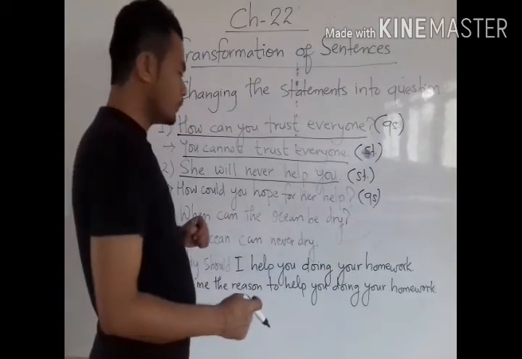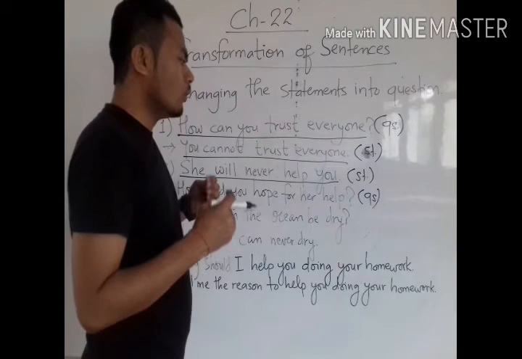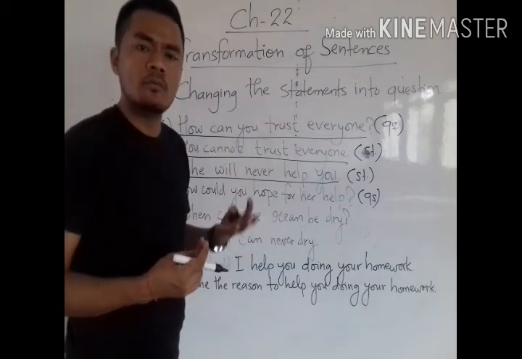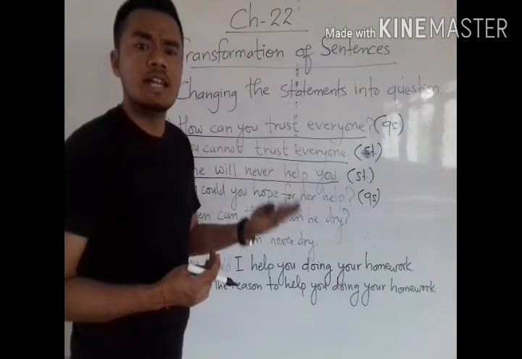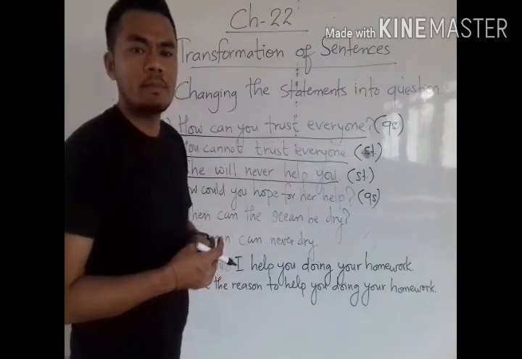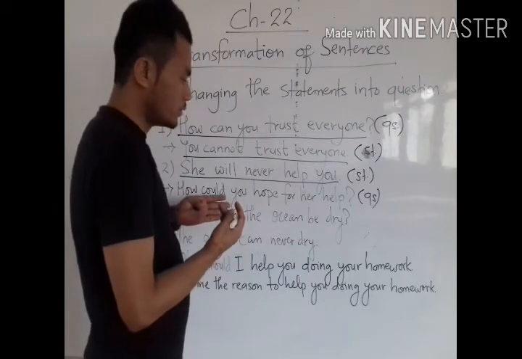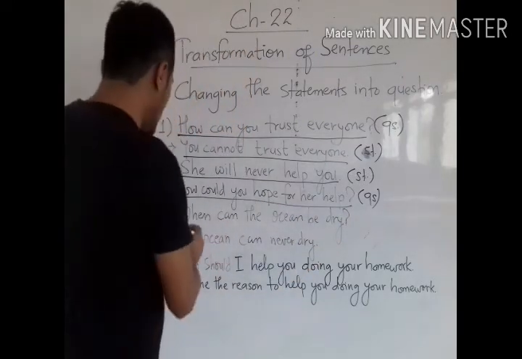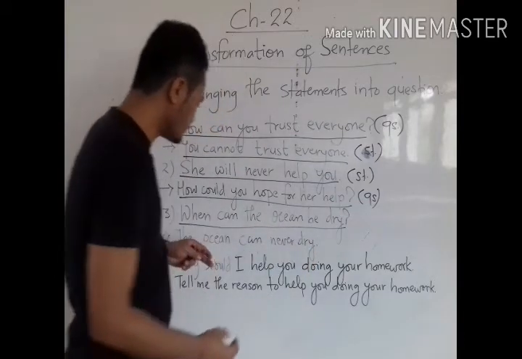She will never help you means how could you hope for her help? That means we cannot hope for her help because she will never help anyone. That means she will never help you also. Understood? Both the sentences express the same meaning. Understood? Now come to example number 3.